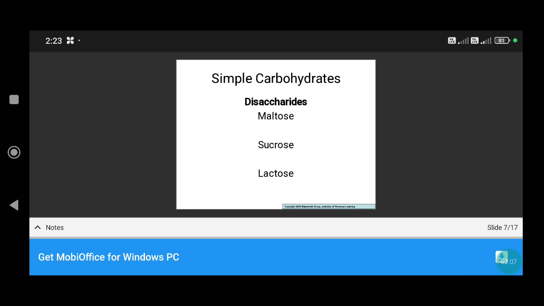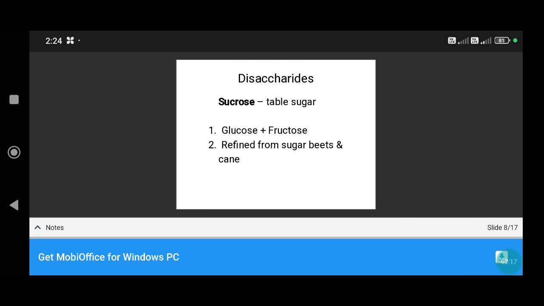Next, simple carbohydrates, examples of disaccharides. The disaccharides are maltose, sucrose and lactose. The first example is sucrose. Sucrose is table sugar, and glucose plus fructose is called sucrose. It is refined from sugar beets and cane.